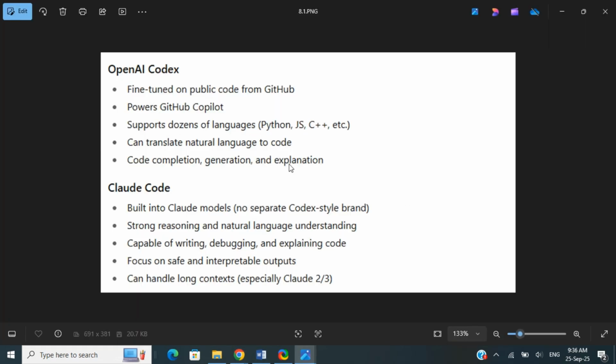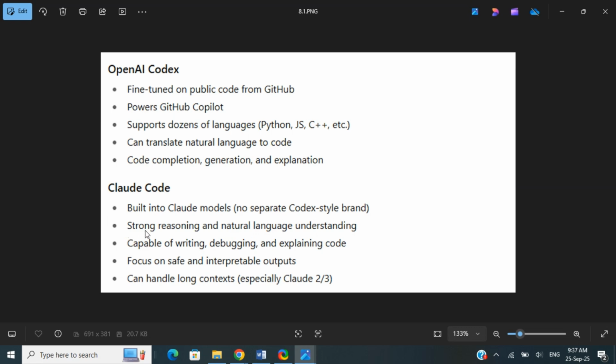OpenAI Codex is fine-tuned on public code from GitHub. It powers GitHub Copilot, and it supports dozens of languages like Python, C++, and many more. It can translate natural language to code, so we can communicate with it in natural language. It helps you with code completion, generation, and explanation. You can utilize all of these with Codex.